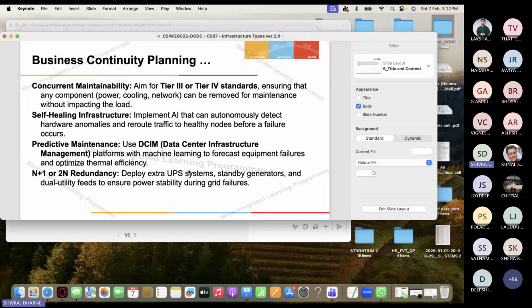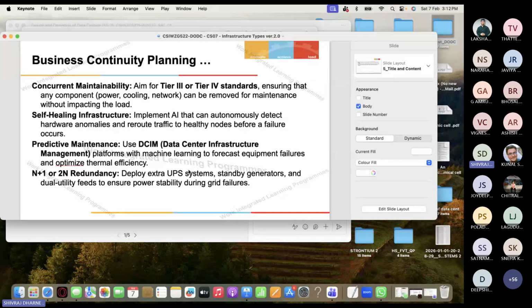So self-healing infrastructure. That means there is some AI-based system that can autonomously detect hardware anomalies and reroute the traffic to healthy nodes before a failure occurs. So it is called self-healing infrastructure. So these are the different aspects you need to consider when you want to have business continuity because of any failures of the data centers, right?